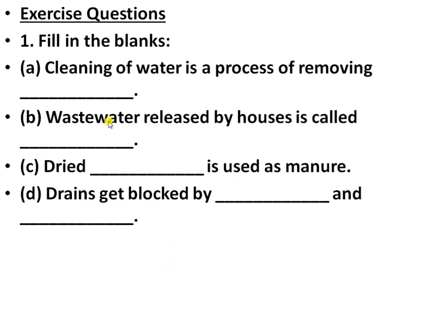Okay. So first, cleaning of water is a process of removing the pollutants. Second, wastewater released by houses is called sewage. C. Dried sludge is used as manure. You know that activated sludge settles down at the bottom of the second sedimentation tank, and it gets converted into dry sludge and is used as manure. The drains get blocked by oils and fats.